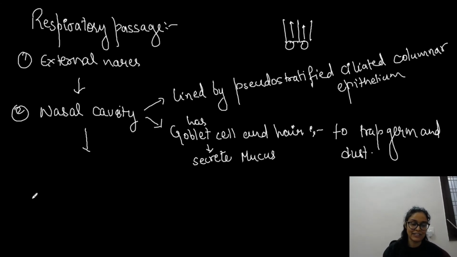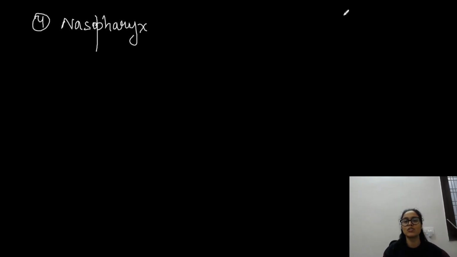After the nasal cavity, obviously it would open into internal nares. Internal nares means inside there are also openings, right? So that is known as internal nares or internal nostrils, which open into the fourth part, that is the nasopharynx area. So what is the nasopharynx area? This is the nose, this is the mouth, right? So the nose would open into the nasal cavity, then obviously it would open into the internal nares.